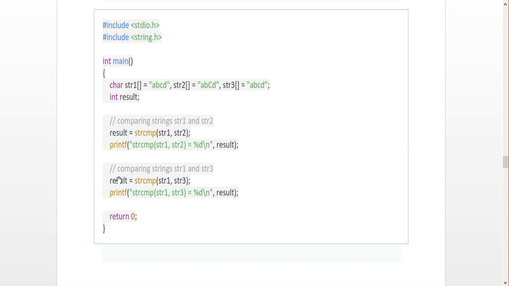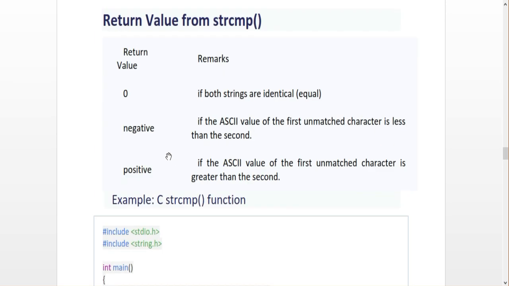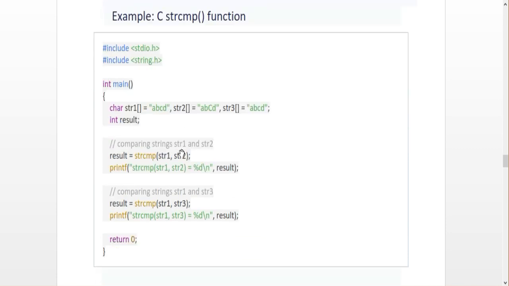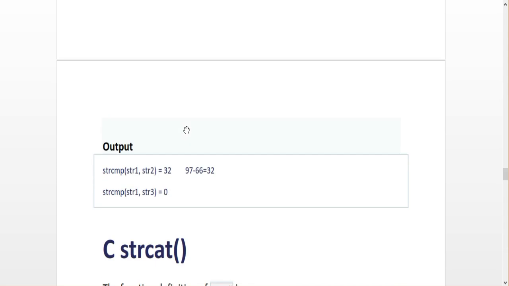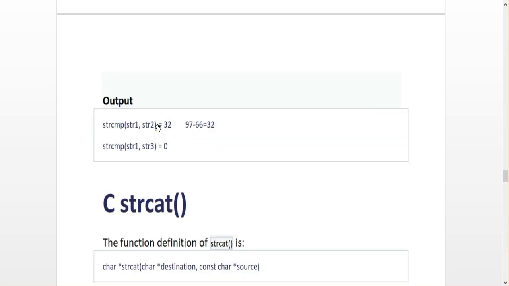Right? If it is not matched or not the same, then the first character A is common, second character B is common, third character c and C is different. So it will print 32, the integer number is 32. Sir, how can we calculate the 32 value?